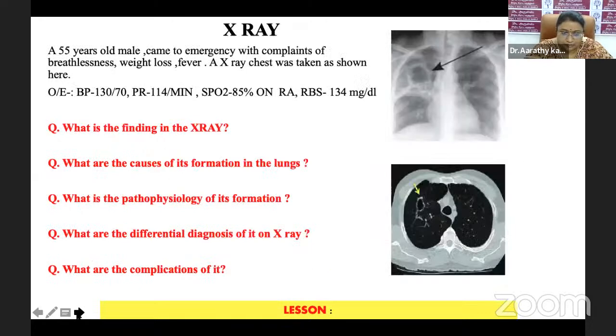Next, we had a 55-year-old male who came to our emergency with complaints of breathlessness, weight loss, and fever. An X-ray was taken for him, which is shown here. What do you think will be the findings in this X-ray? What do you think would be the cause for it? What is the pathophysiology of its formation in the lungs? And what are the differential diagnosis and the complications of this condition you can think of?